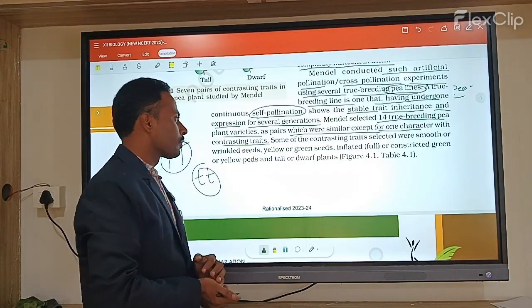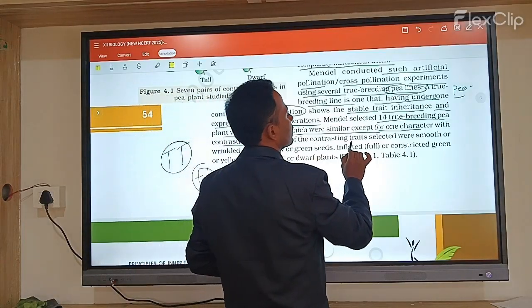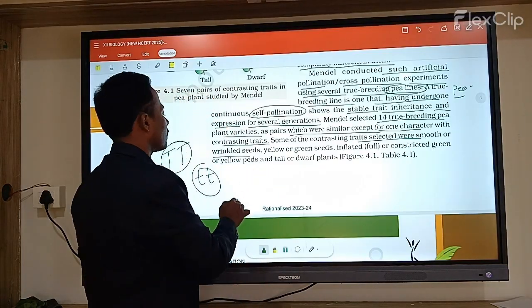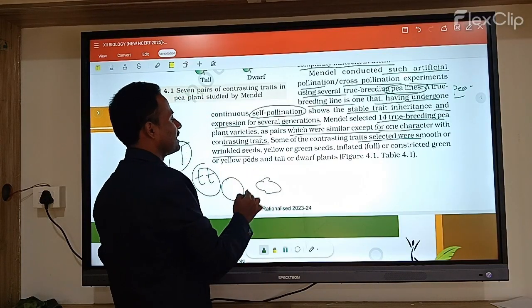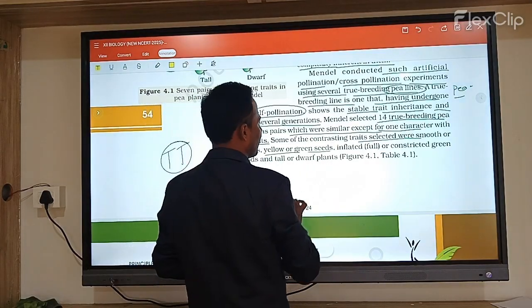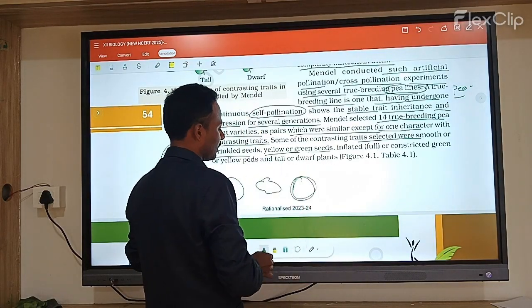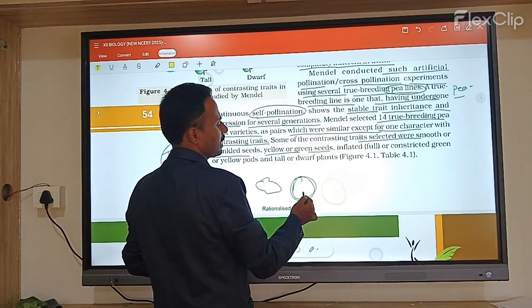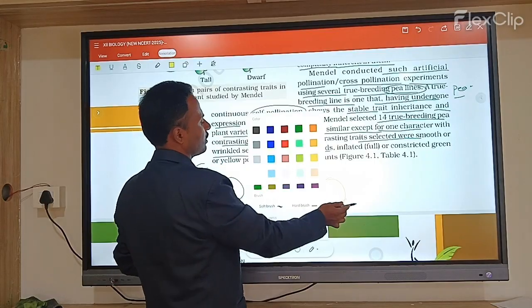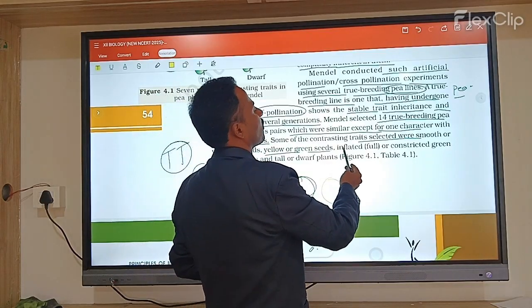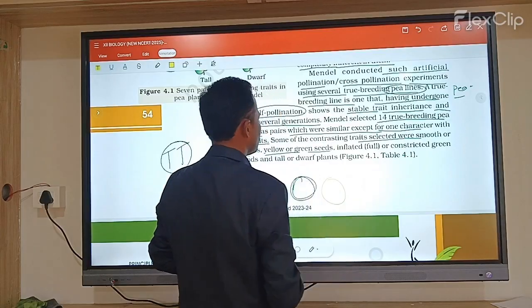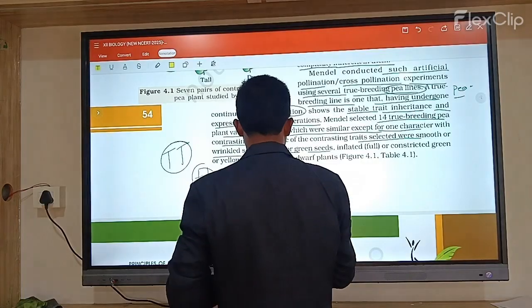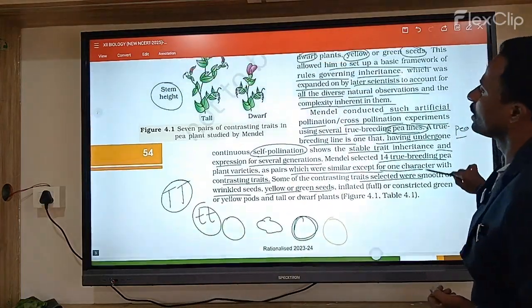Some of the contrasting traits selected were smooth or wrinkled seeds, round and wrinkled seeds, and yellow and green seeds, where some are yellow and some are green. Next, they are inflated or constricted pods, yellow pods, and tall or dwarf plants. These are the characters Mendel selected for experiment purposes.